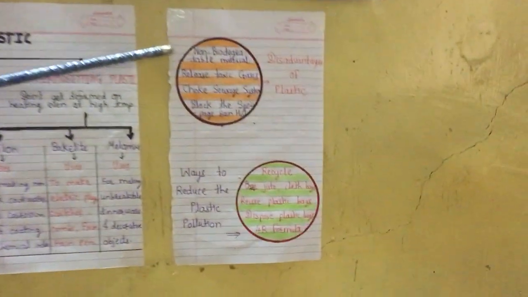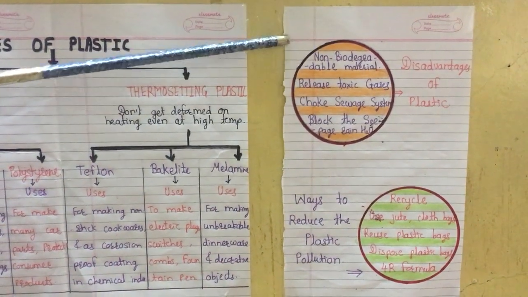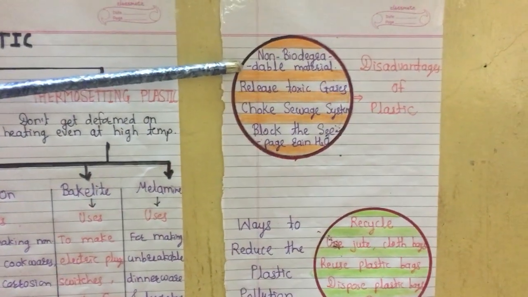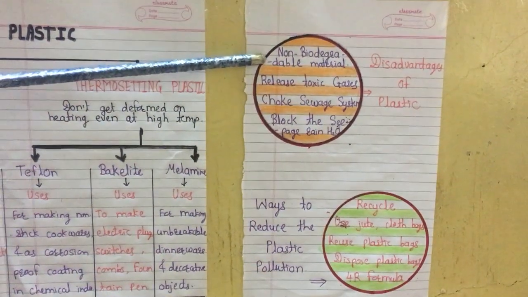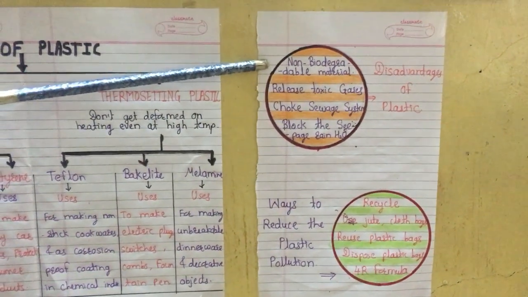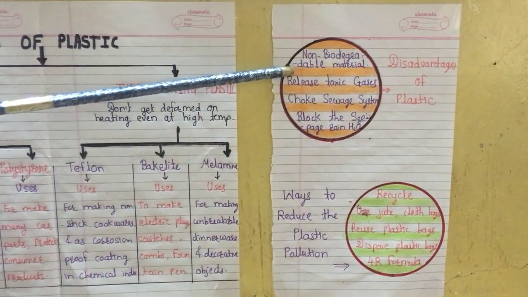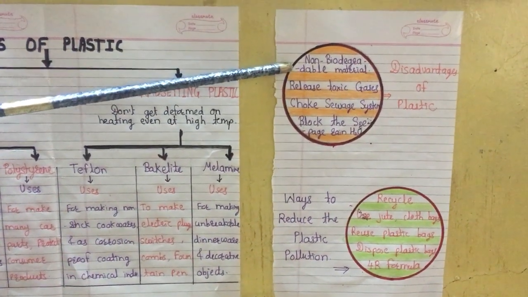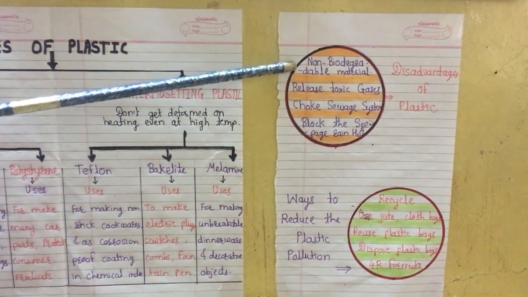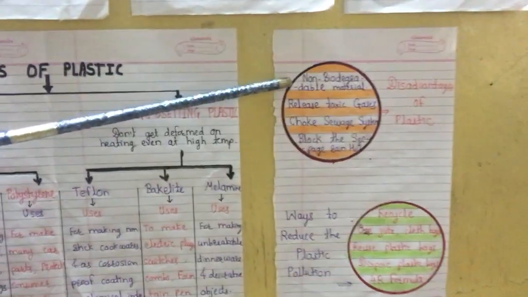The first disadvantage of plastic is that it is a non-biodegradable material. Non-biodegradable means a material that takes a long time to decompose in a natural process. When plastic is thrown in the soil, it will not break down by the natural process. It will stay as it is, and it increases soil pollution. This is the first disadvantage.